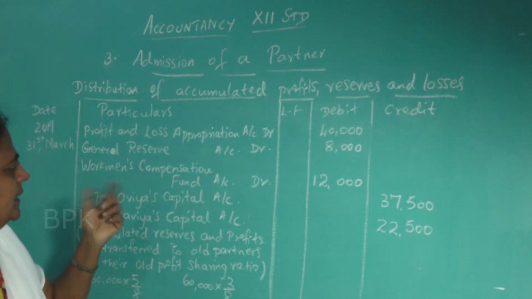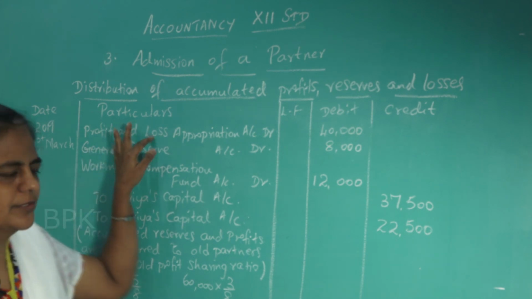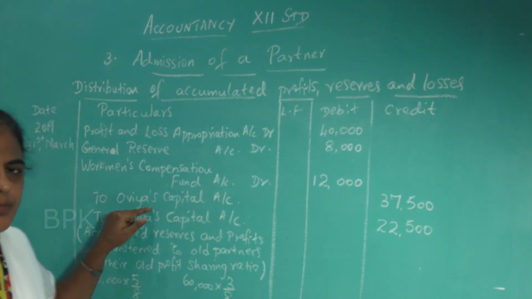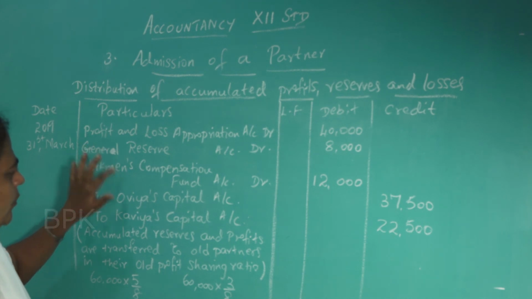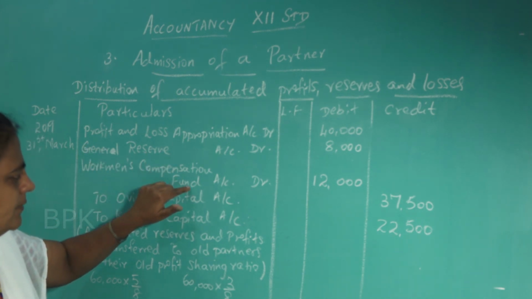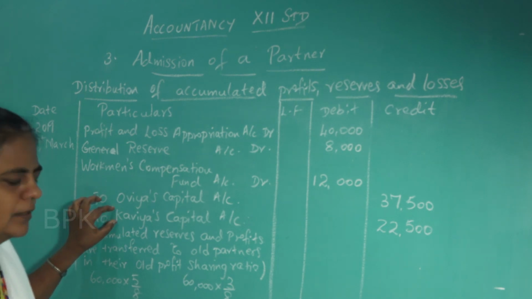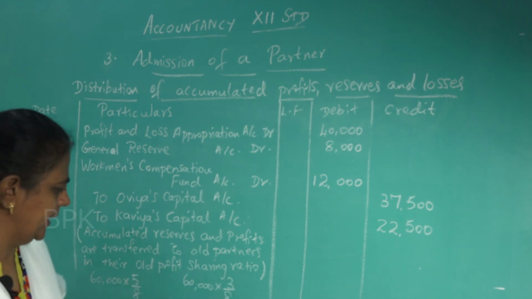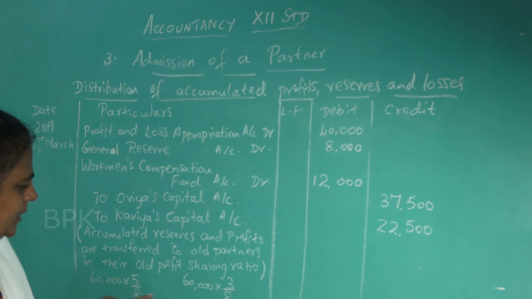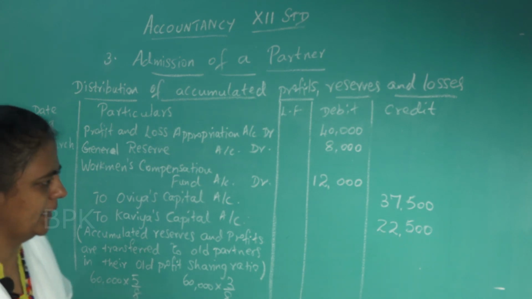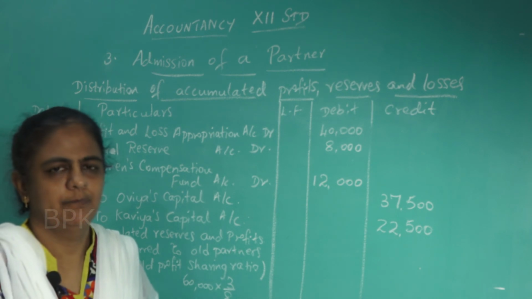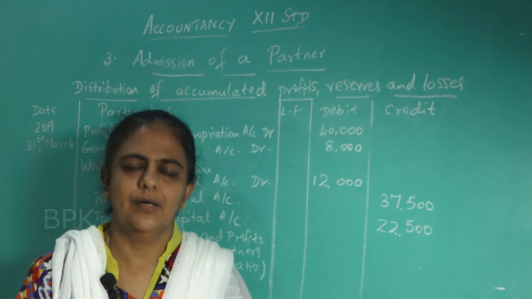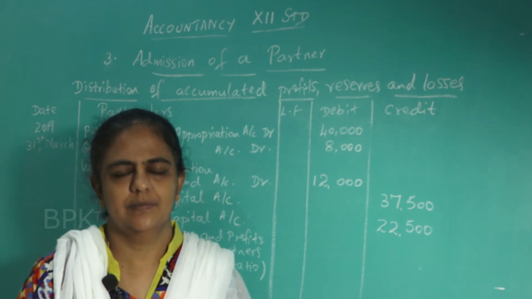So what I have done here, I have taken the profit and loss. Here the profit and loss is given on the liability side. If it is given on the liability side, it means it is profit, so the partners' capital should be credited. And reserve was also there, workmen's compensation fund is there. Any word fund that is given should also be transferred to the partners' capital account. So it should be credited to the partners' capital account in their old profit sharing ratio. So total you are getting 60,000. Ratio is given as 5:3, so 5/8 and 3/8 will give you these amounts. Is it clear children? Hope you understood. So this is how you have to distribute the accumulated reserves, profits and losses.